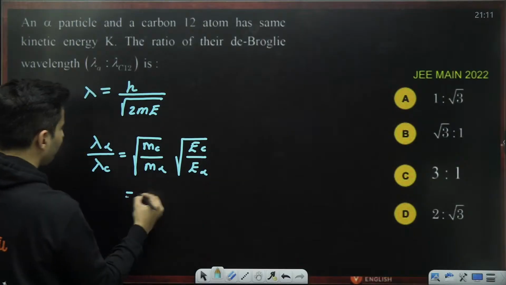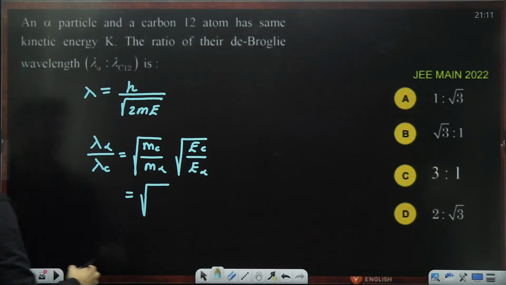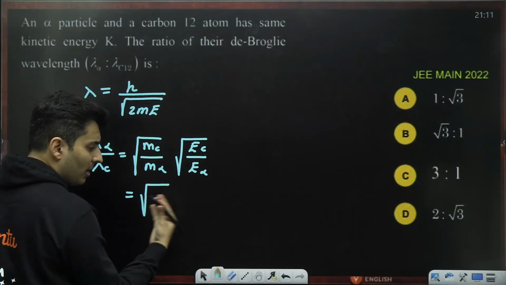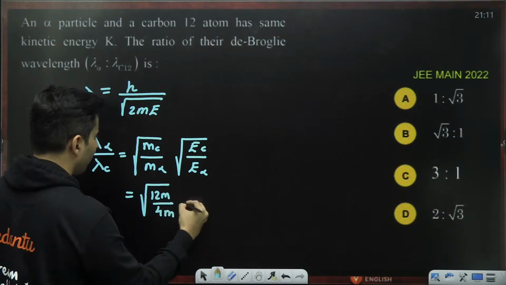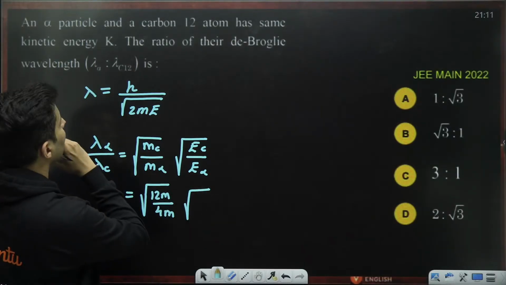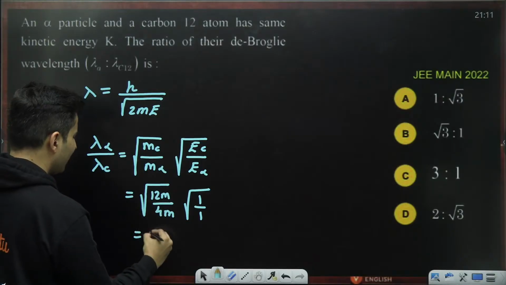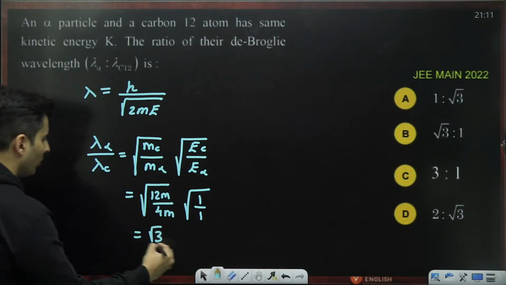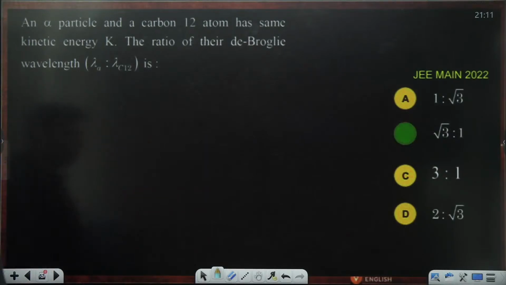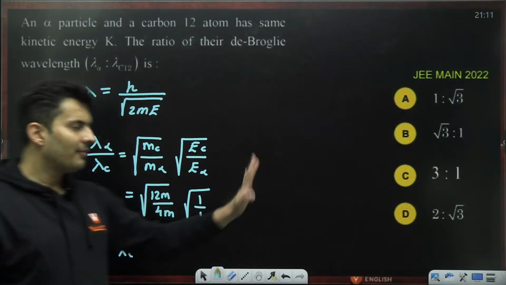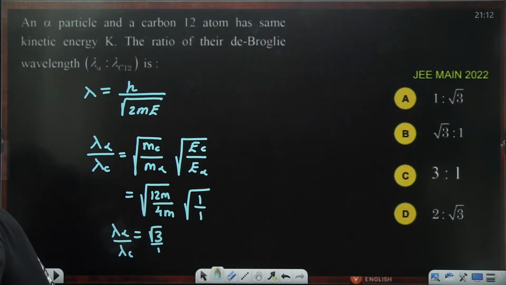Mass of the carbon as compared to alpha particle. Carbon will have atomic mass number of 12, so it is 12m. Alpha will be having 4m. Energy is the same, so this is 1:1. 12 by 4 is 3, so root 3. So lambda of alpha by lambda of carbon is root 3:1. Option number B. Very simple. B for IIT Bombay. Correct. Very good, Shiva Prasad.